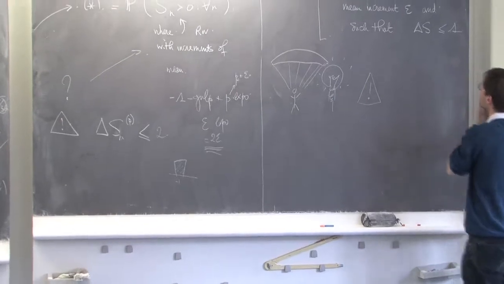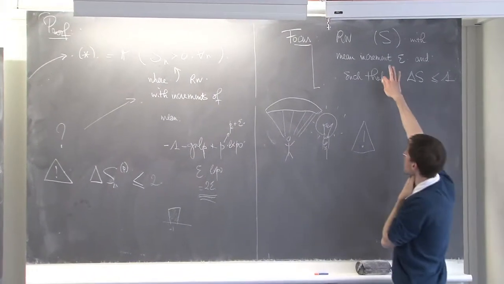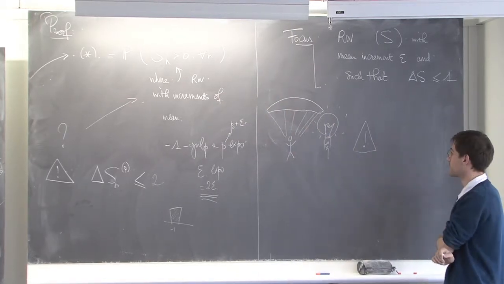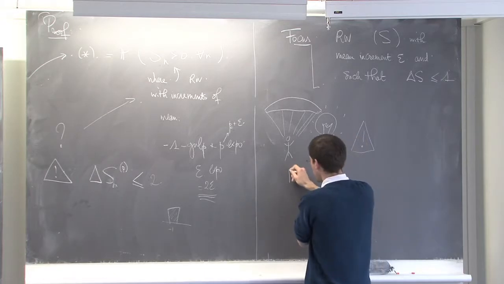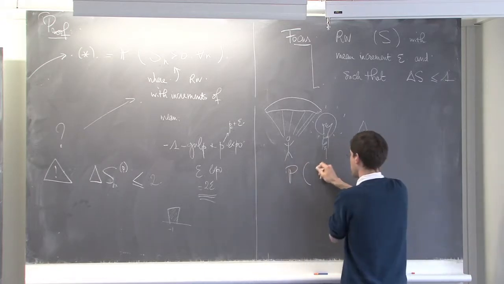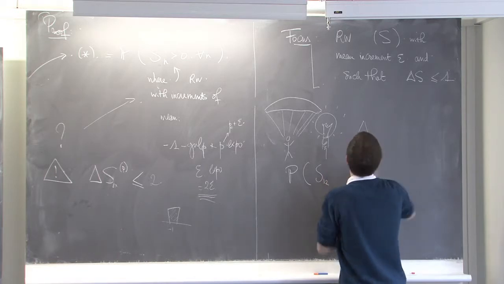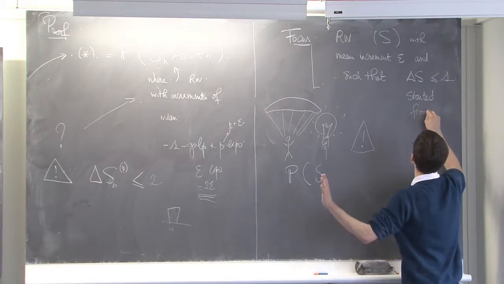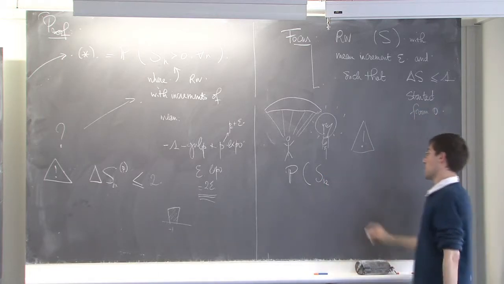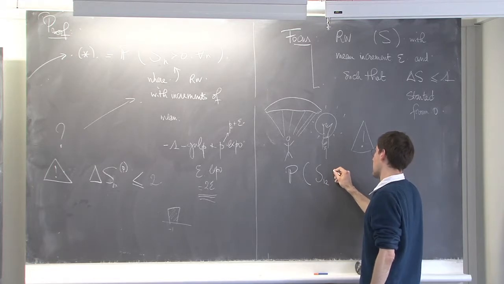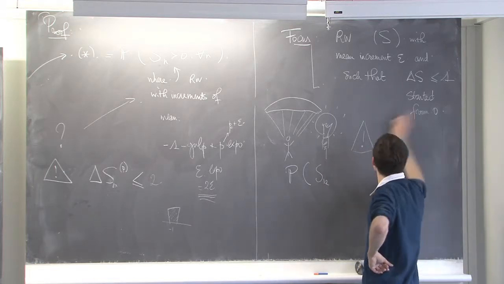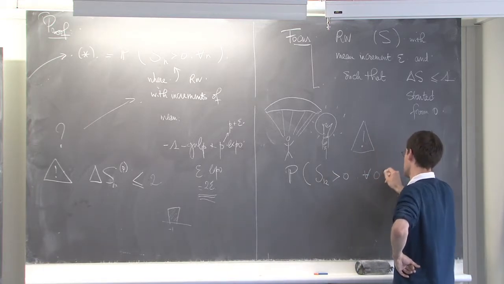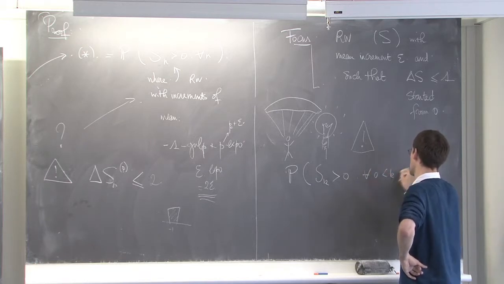So what's the idea? The question we ask on this walk is exactly this one: what is the probability that this walk stays positive forever? So let's look at a simpler question. What is the probability that the walk S, started from 0, say, to simplify things, is positive for all k between 0 and n?